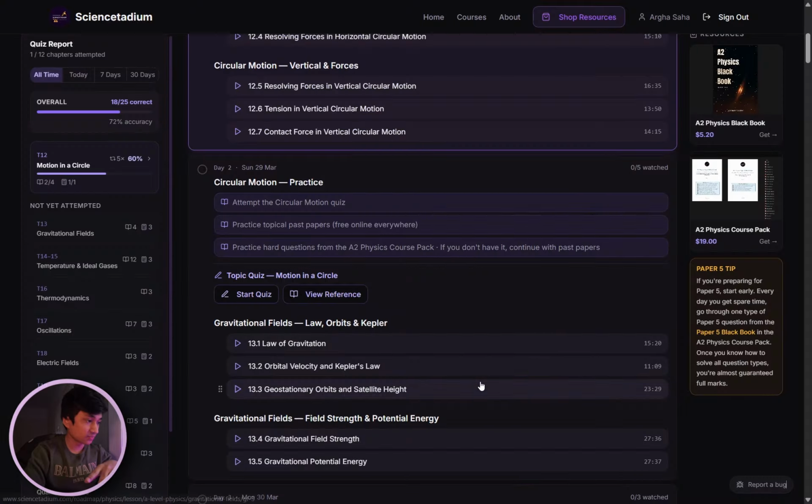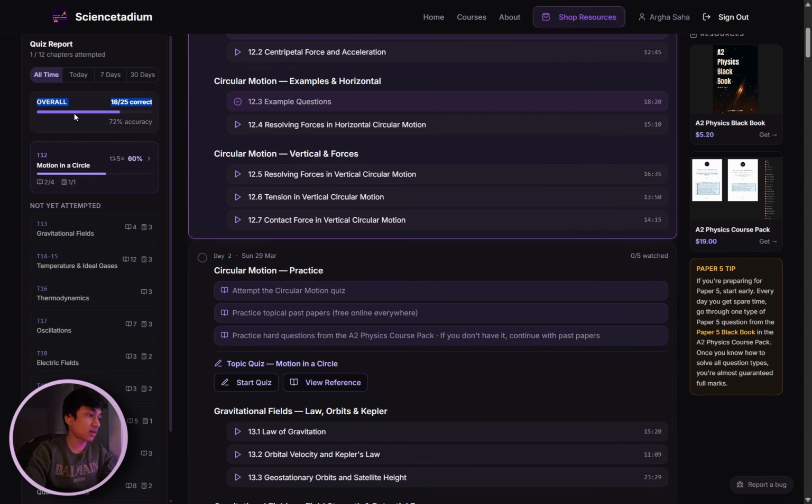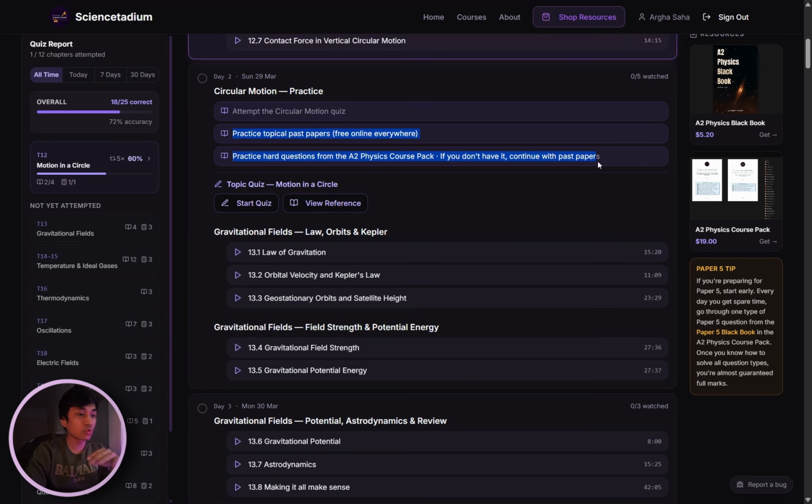And once you're done with it, it updates over here. So let's say motion in circle, I have attempted 5 times because I'm testing. And in my last attempt, which is right now, I got 2 out of 4 definitions correct and 1 out of 1 calculations right. And overall, everything is marked over here. You can go to today, which is the quizzes you've done today, or the past 7 days, or the past 30 days. It will update accordingly. It will show you what you have attempted today, last 7 days, last 30 days, and it gives you an idea of what your progress has been so far, and if you have improved. Great. And this is the quiz. I've also given you advice throughout the process.